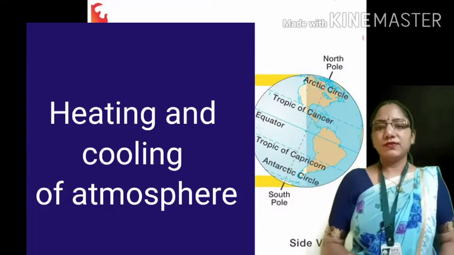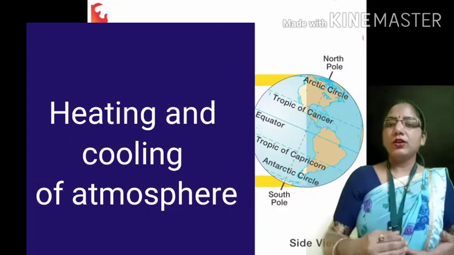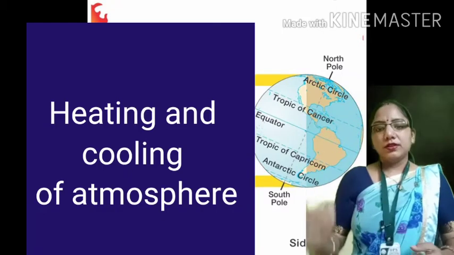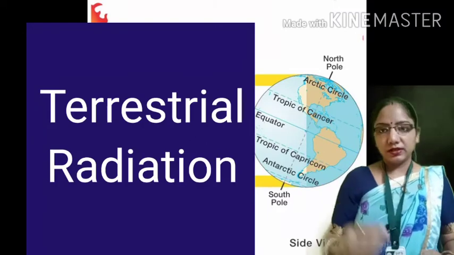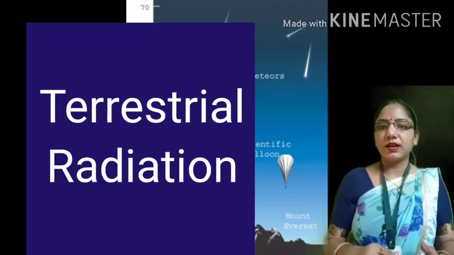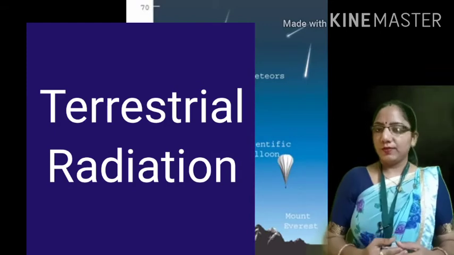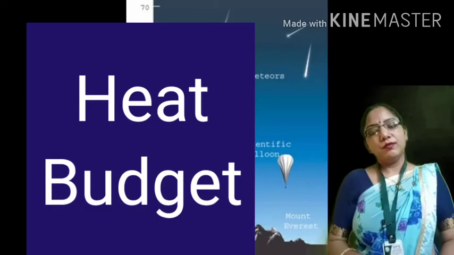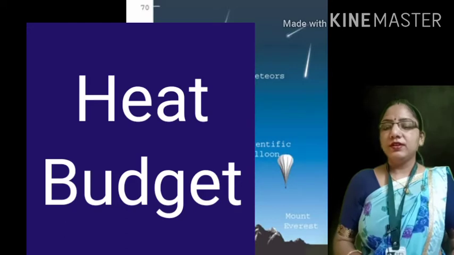In this topic we will see how the atmosphere gets cool and hot, and how the temperature decreases and increases. Number 2 is terrestrial radiation. That is also an important part of the topic of heat balance, because Earth is noted as a terrestrial planet, so we will see what terrestrial radiation is in this topic. The next topic will be the heat budget of the planet Earth, in which we will see what the heat budget of our planet Earth is.